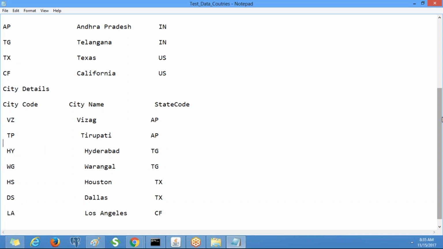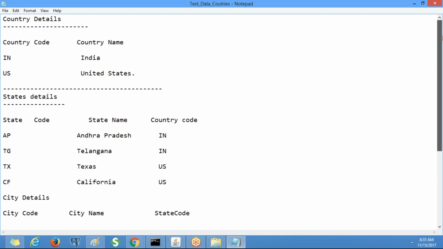So now we have to define a parameter for state details and city details, not for country, because we always need all the country details. We don't need to restrict here. So the user can choose any country from the list. After choosing the country, then only we have to display the corresponding states and cities, right?